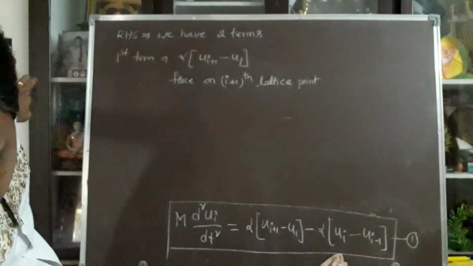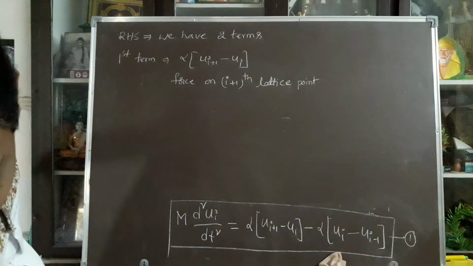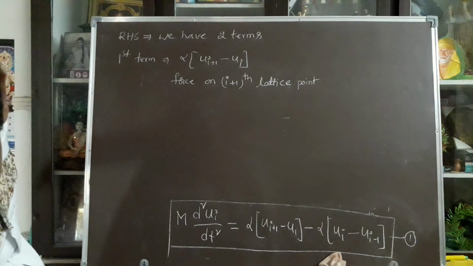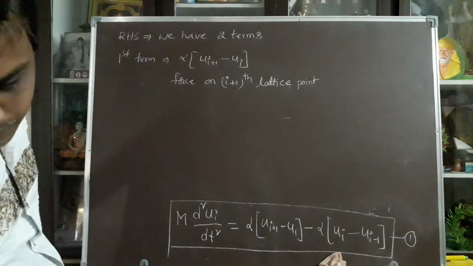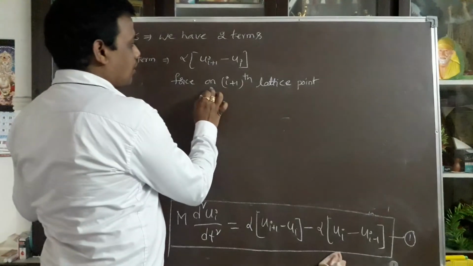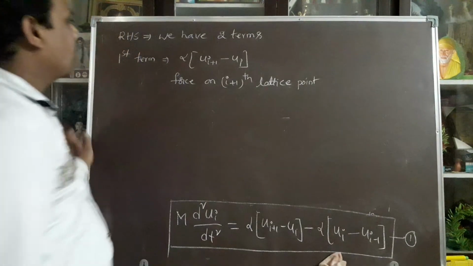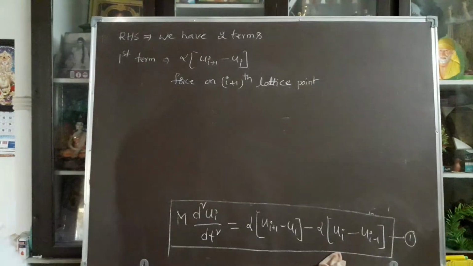F is equal to kx, so alpha into ui plus 1 minus ui.